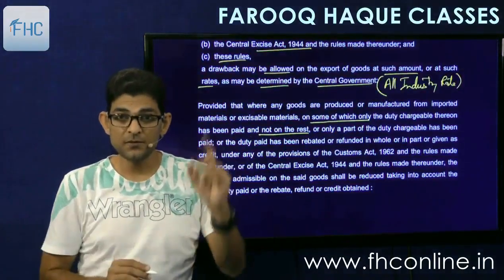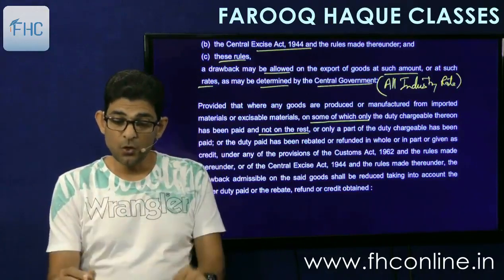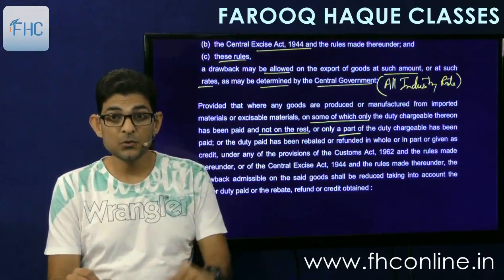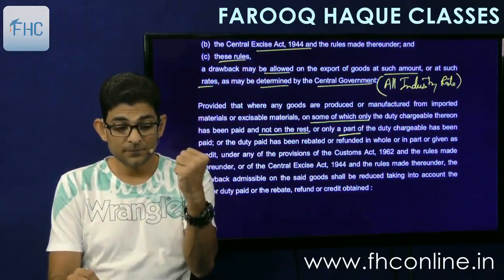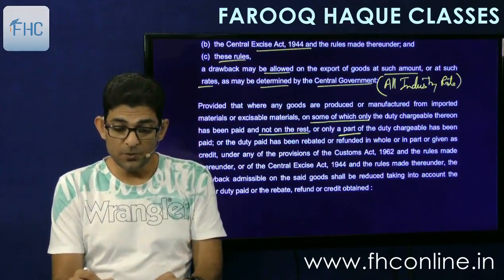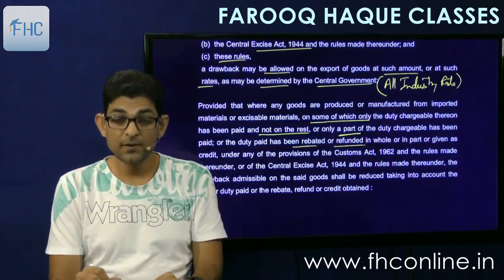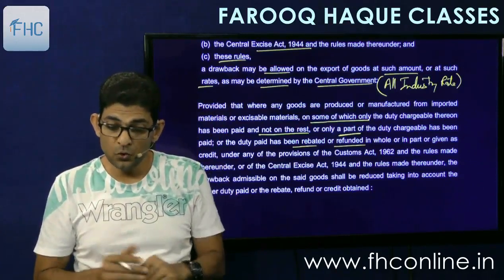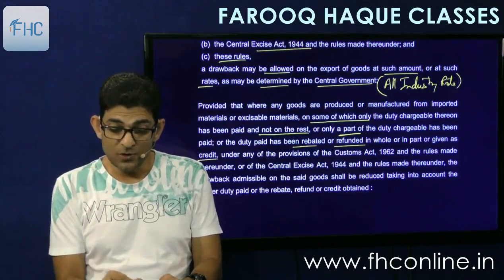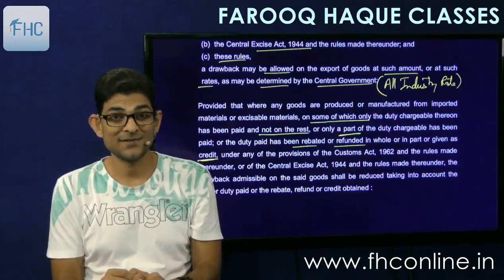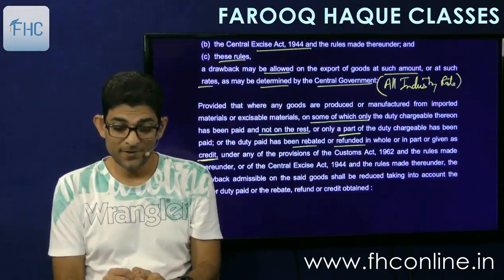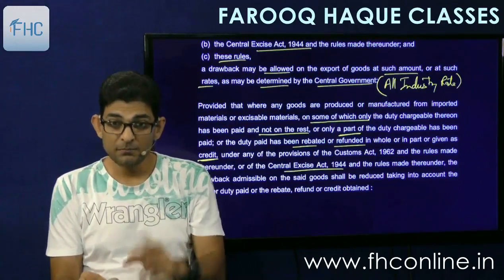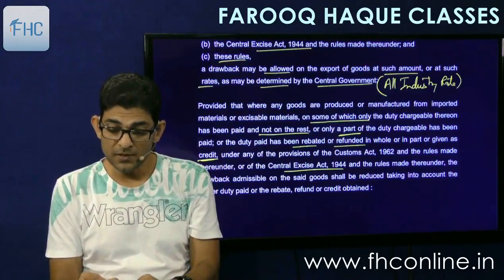So that proviso is given here, that you have paid on some and not the rest, or only a part of the duty chargeable. Part of the duty chargeable has been paid, means you have claimed some concessions on import, or the duty paid has been rebated or refunded. You have claimed some other type of rebate or refund of the duty paid in whole or in part, or given as credit. You have claimed credit, ITC. You have claimed credit under the provisions of the Customs Act and the rules made thereunder, or the Excise Act, means now the GST Act and the rules made thereunder.